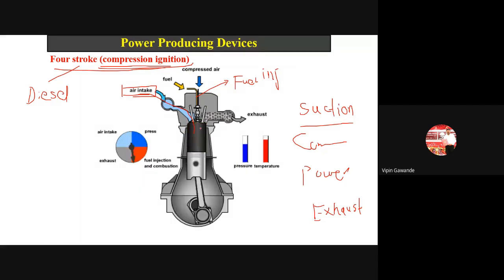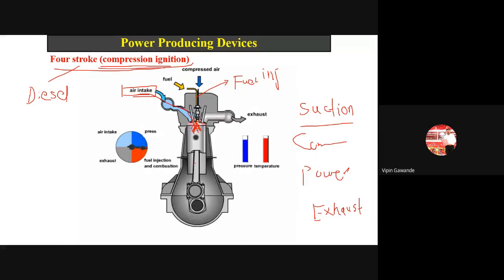Now during the compression, the fuel injector sprays the diesel in the compressed air. Okay, आपण सक्शन मध्ये काय घेतलं, in suction stroke we had only taken the air.